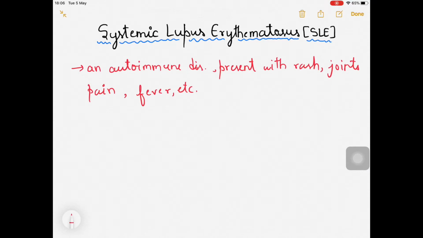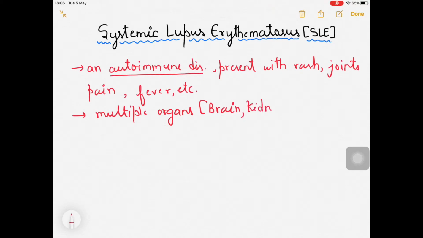Just now let me talk about some overview points for SLE. SLE is an autoimmune disease, and multiple organs are involved. Which organs, I will talk about in the clinical feature section, but let me give you a hint: the brain, kidneys, skin, and hematological system can be involved, and various other systems.